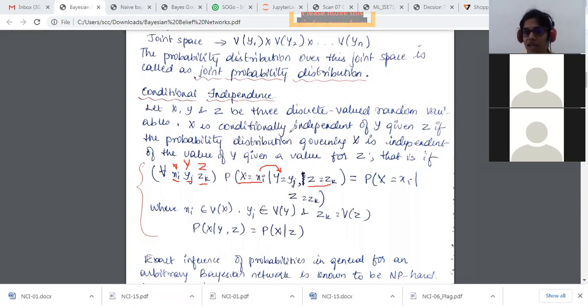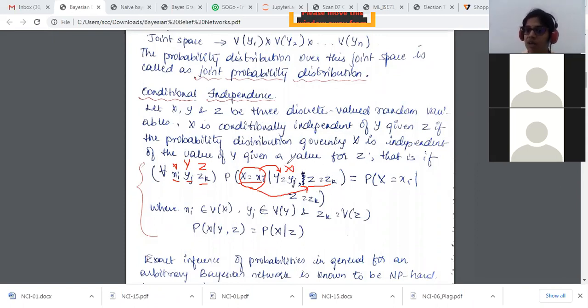If the probability distribution governing x is independent of y given z, I can directly write that x is actually dependent on this. Since y is independent, I'm going to take it away. I do not need y, which is independent. But it has a value for z along with x.